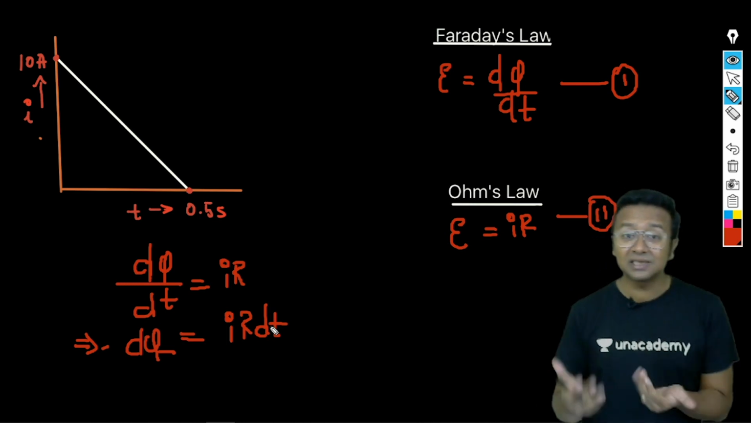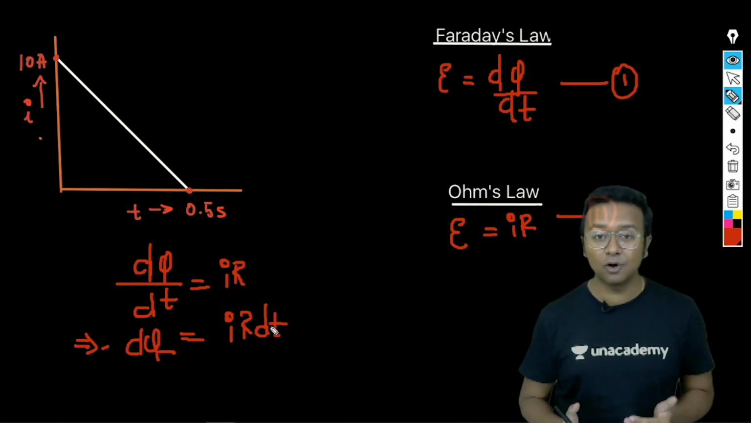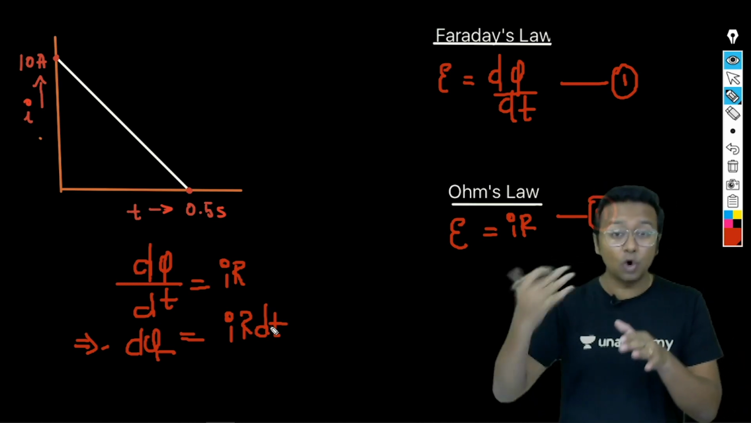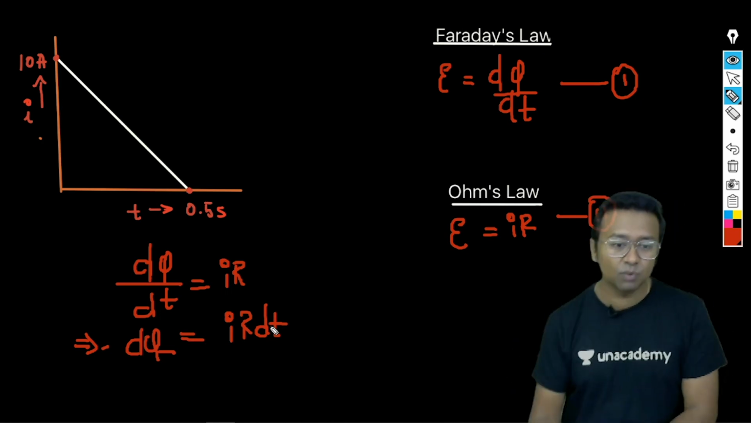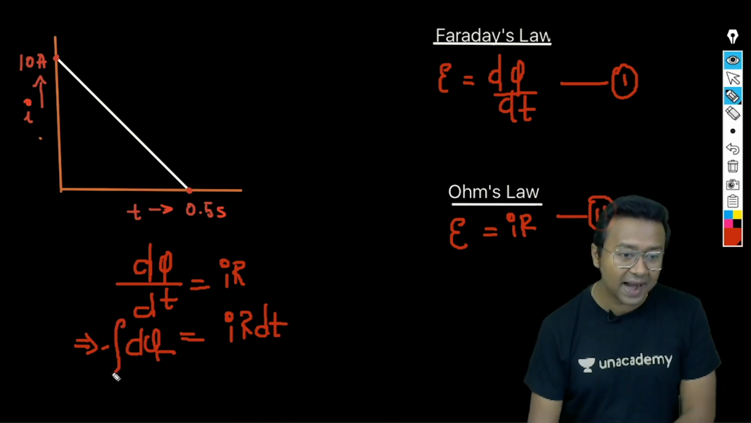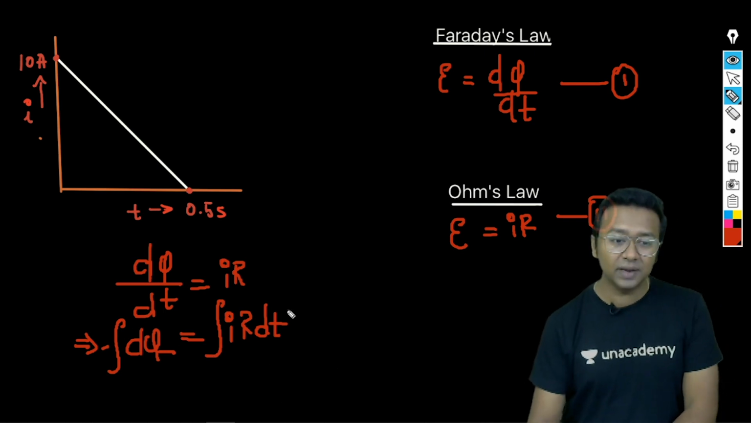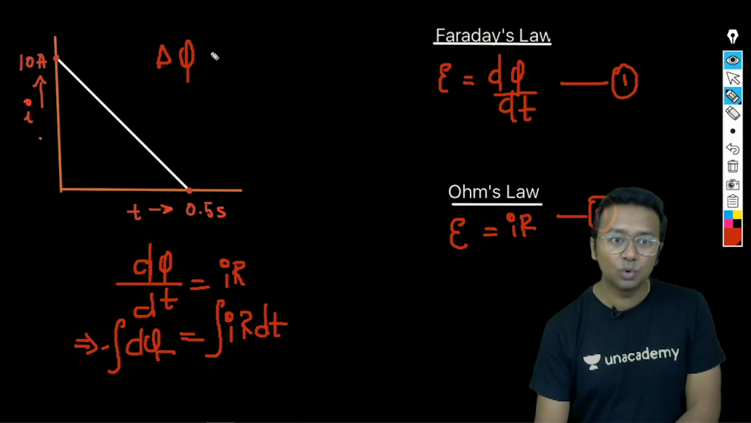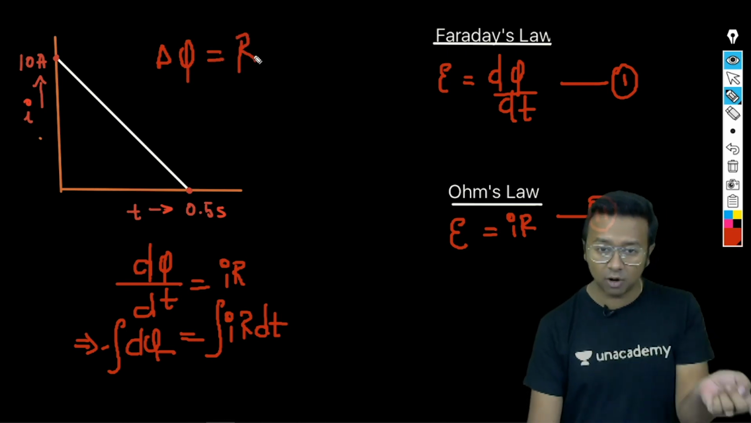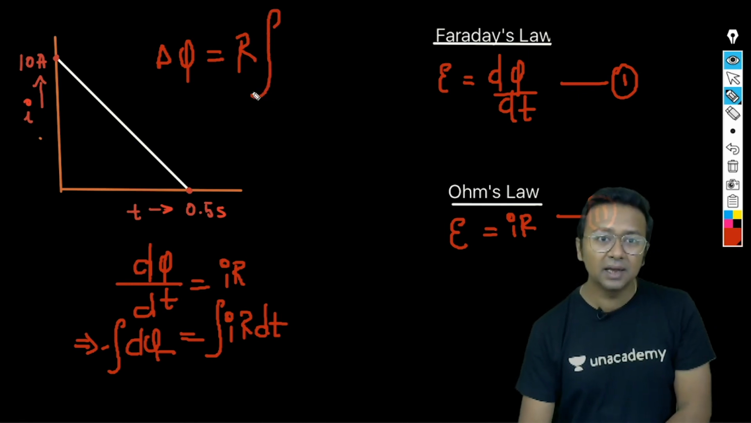Now they have asked us to find the net flux that changed, associated with the coil. To find the net flux, we will integrate the entire thing. Once we integrate, we get the total change in flux, let me call it delta phi. So delta phi will be equal to R, which is a constant and can come out of the integration sign, times the integration of I dt.